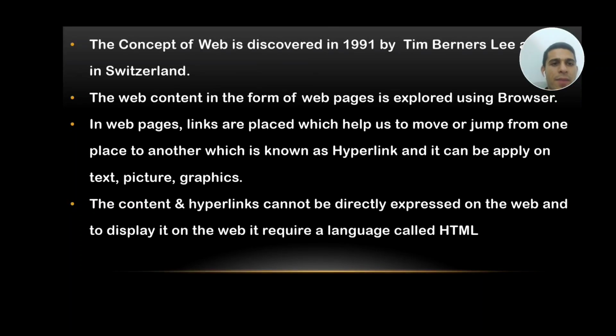The content and the hyperlink cannot be directly expressed on the web. To display it on the web, it requires a language called HTML.